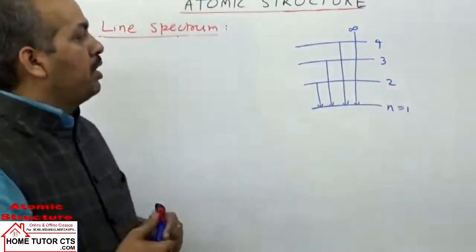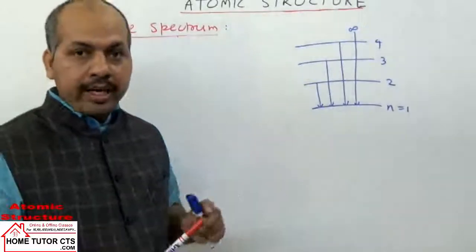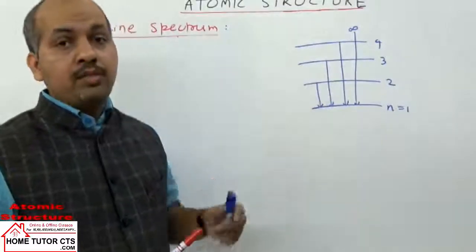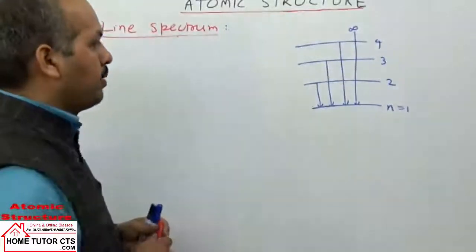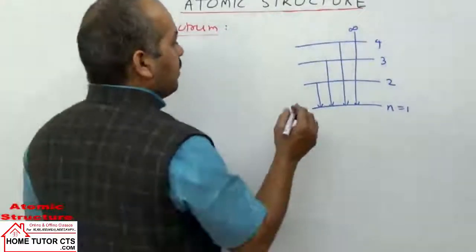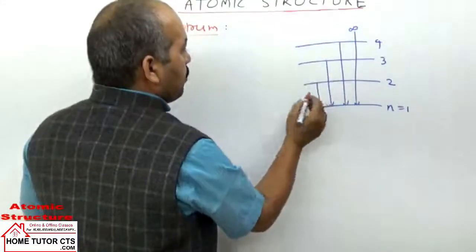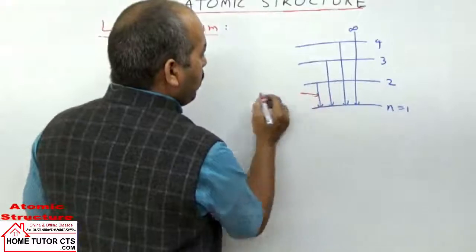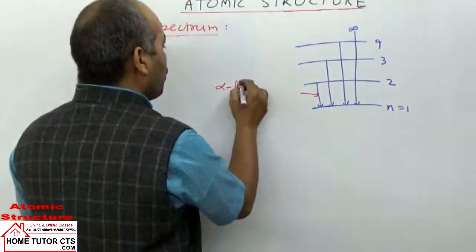Electron can come from higher to lower levels by emitting energy. I have just drawn all the lines of the Lyman series in the given diagram. For these lines, when this energy gap is shortest, this is called the alpha line or first line.